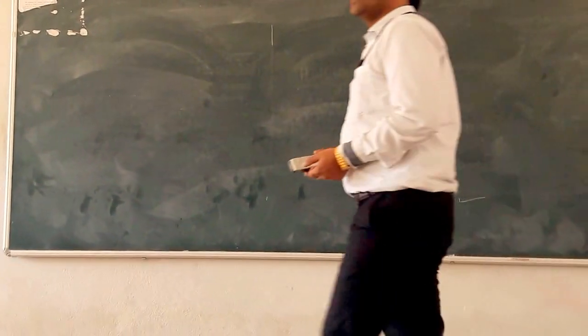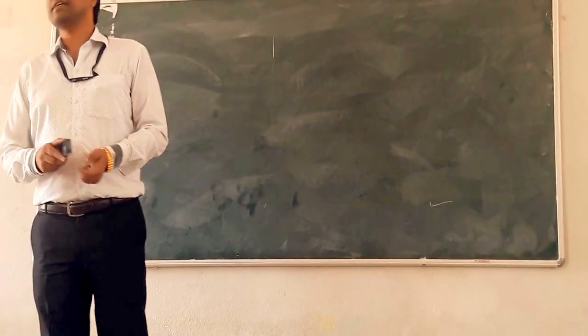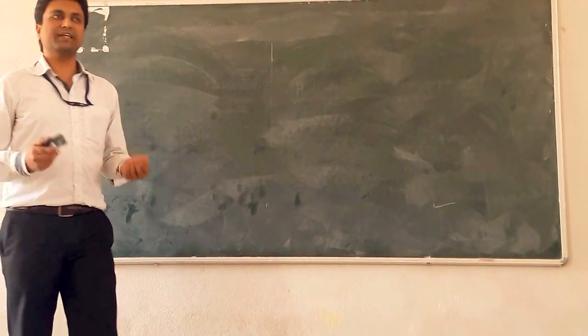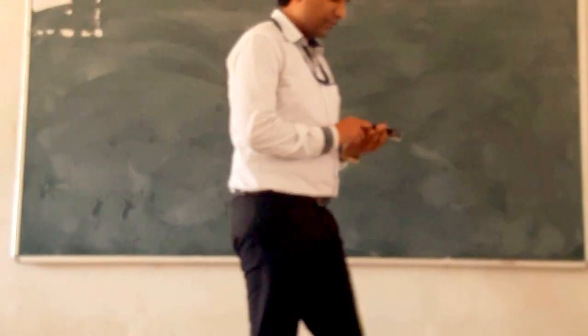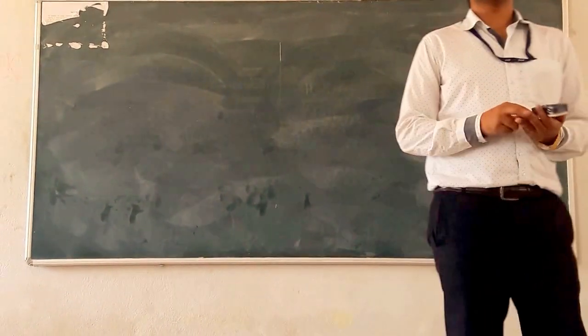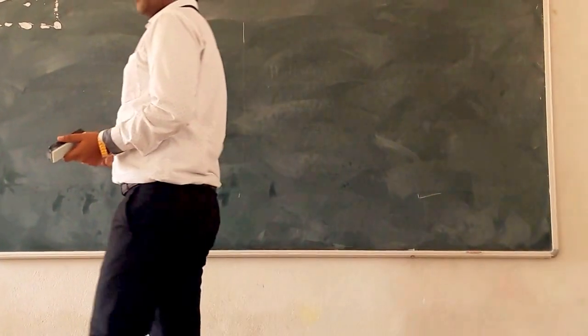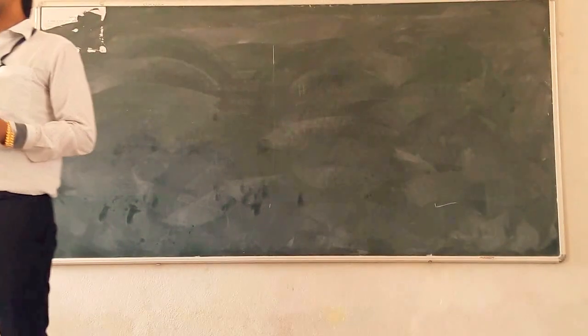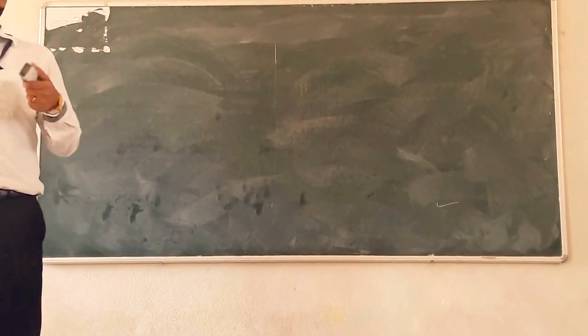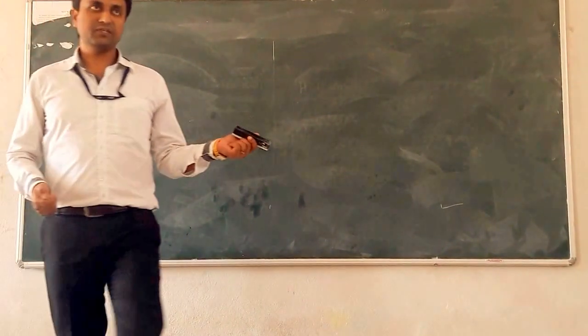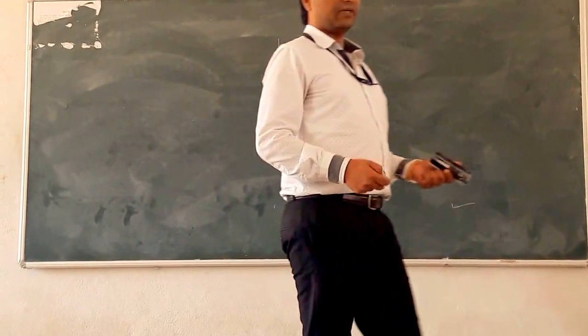We'll start with a new chapter, that is array. So first, what is array? Array is a derived data type. Array is also a data type, but it is a derived type. Why is it called derived? Derived means inherited from any other type of data type. So it is called a derived data type.